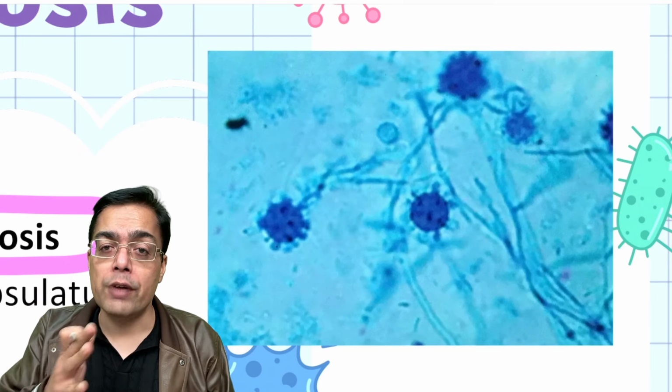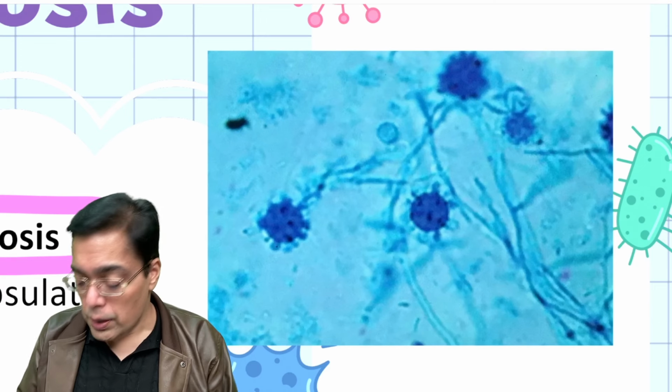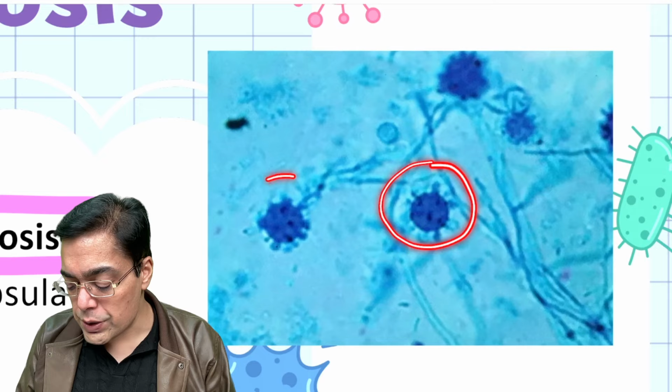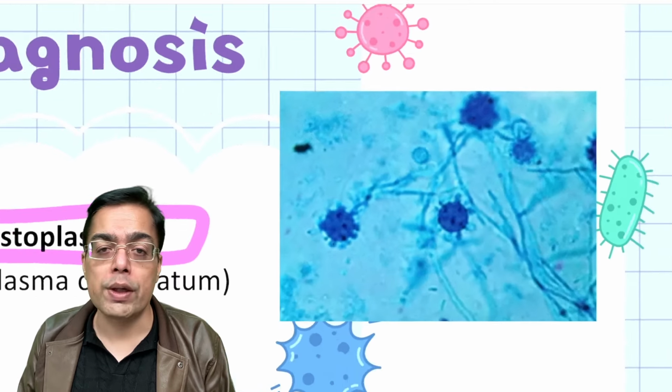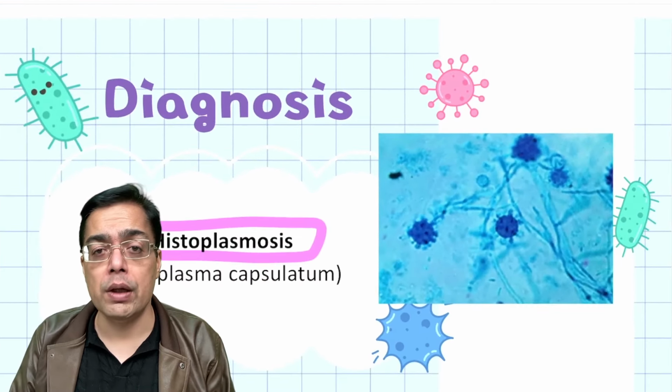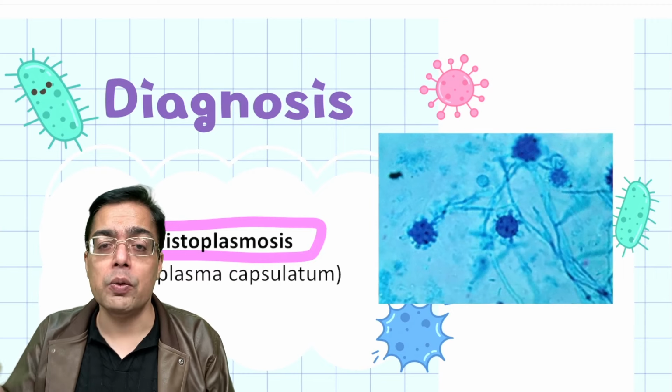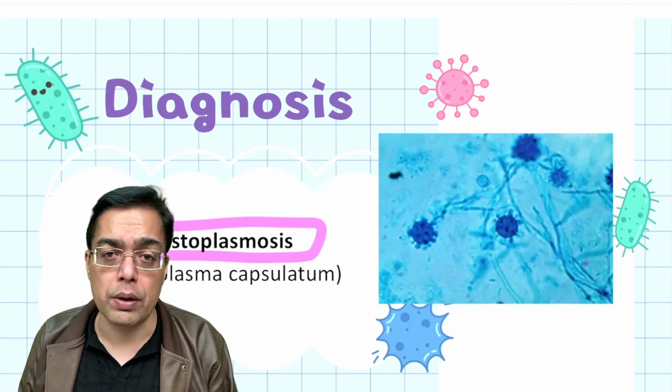So with a history of caving, with a history of bird dropping exposure, patient have pulmonary symptoms that is suggestive of histoplasma infection. This is what is to be remembered over here. The other name for this particular condition, Darling's disease, after the guy who discovered this. Of course, that is what you need to remember over here.